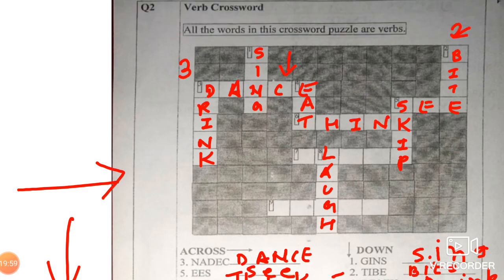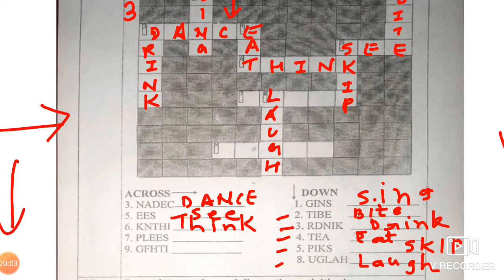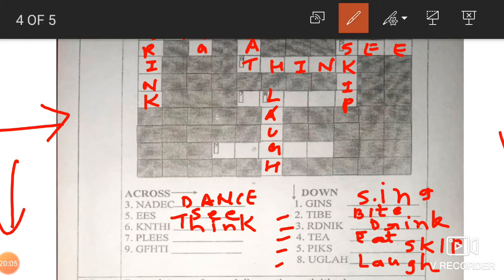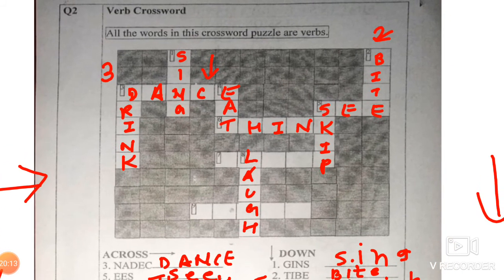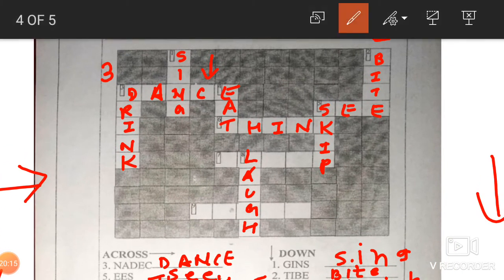T-H-I-N-K, think. Okay, now this is S-L-E-E-P, sleep. Okay, sleep. So see number 7. S-L-E-E-P, sleep. Here it is.